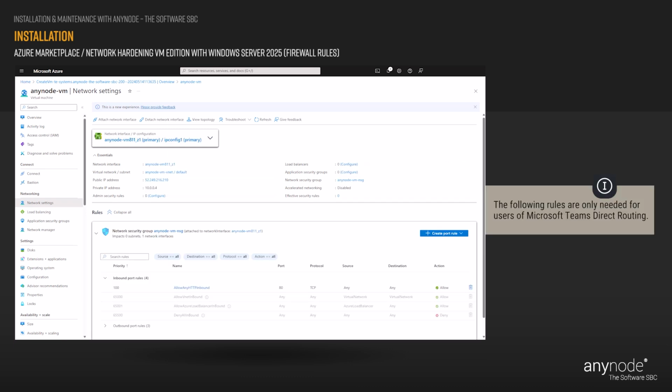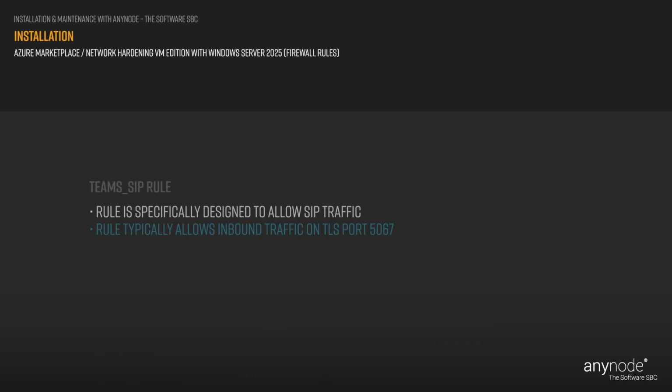The following rules are only needed for users of Microsoft Teams Direct Routing. If you don't use Microsoft Teams, continue with the next subchapter, Access to the AnyNode frontend. We will now add the rule Teams_SIP. This rule is specifically designed to allow SIP, Session Initiation Protocol, traffic for Microsoft Teams. This rule typically allows inbound traffic on TLS port 5067, which is commonly used for SIP signaling in Microsoft Teams for activities such as establishing and managing calls.